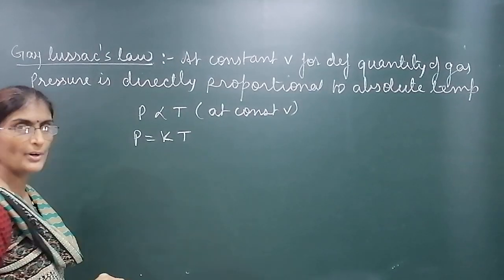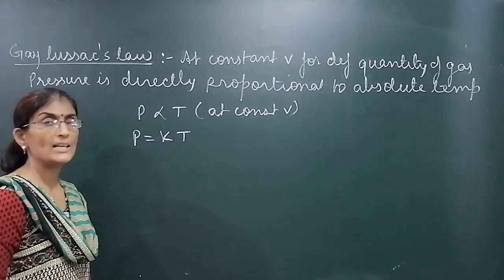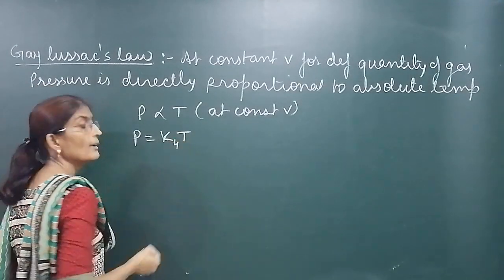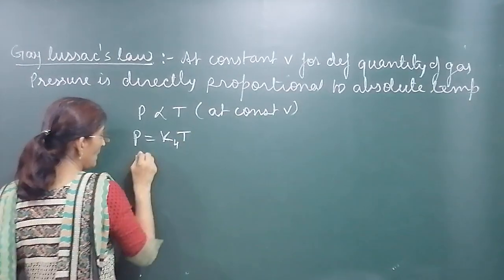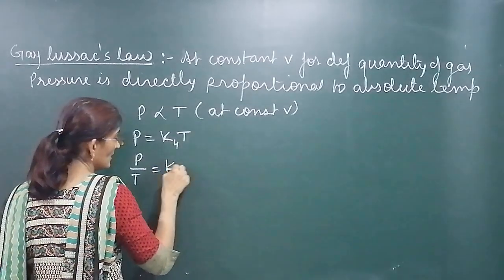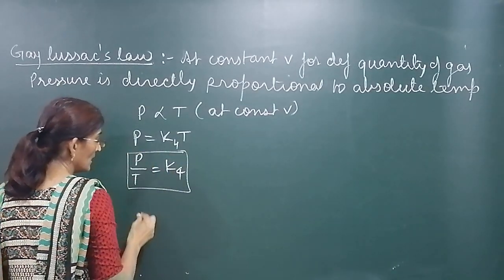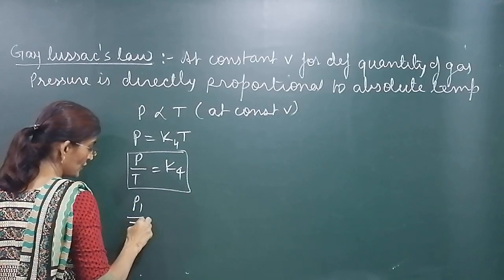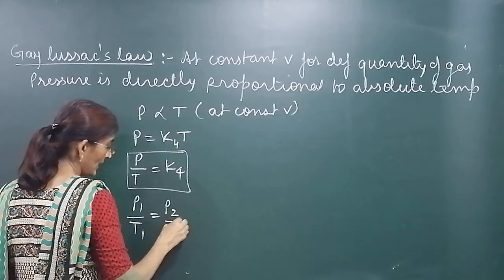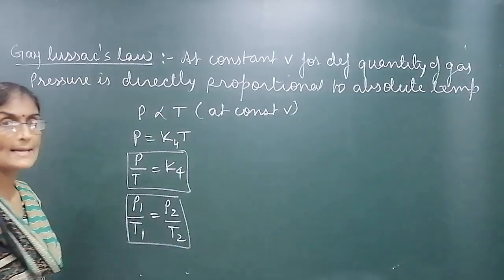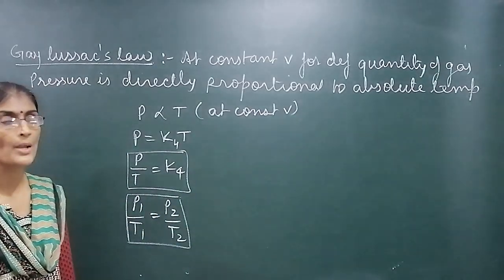Every time they had taken a different constant. Here we can take K2 or K4. P by T is always constant. It means that the ratio P1 upon T1 is equal to P2 by T2. This is known as Gay-Lussac's law.